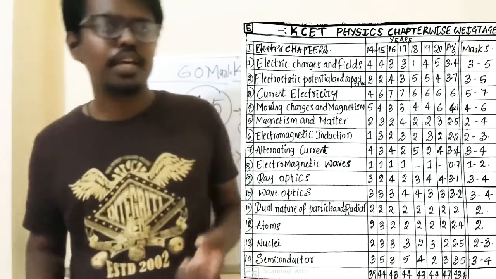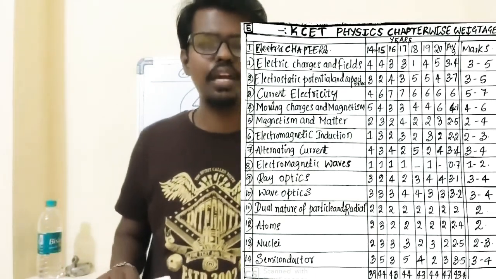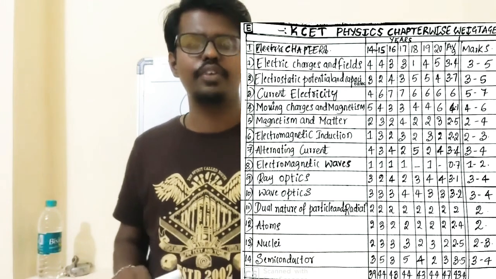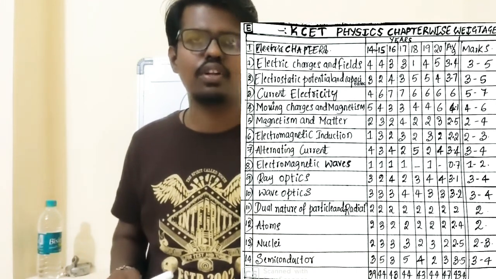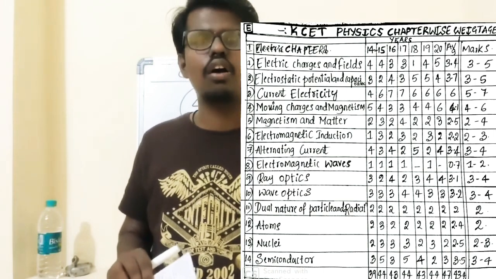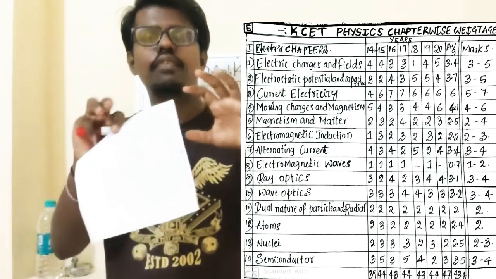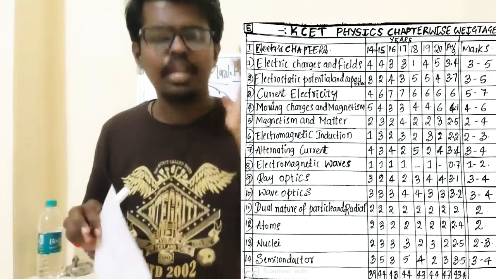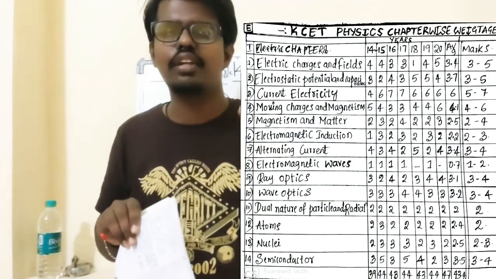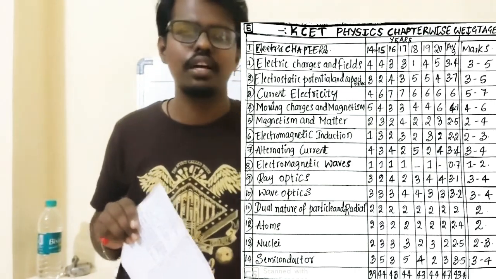In ray optics you are going to learn the concepts of microscope, telescope, the lens formula, the image formation, and the properties of the image. Next there are the reasons for the phenomena of light, and next there is Snell's law. On that basic concept they will frame a basic question, and they will also ask numericals on the prism. For prism questions you have to solve 10 years or 7 years of question papers, then only you will get a clear picture of the questions.